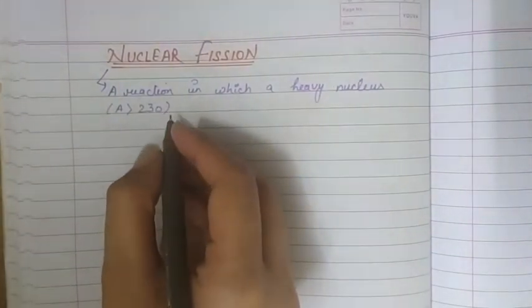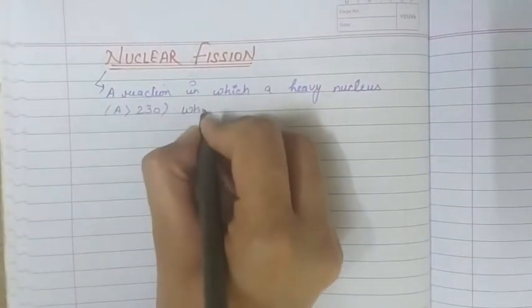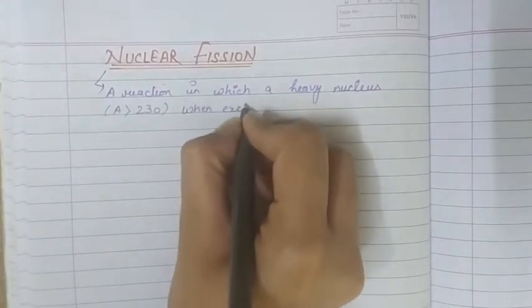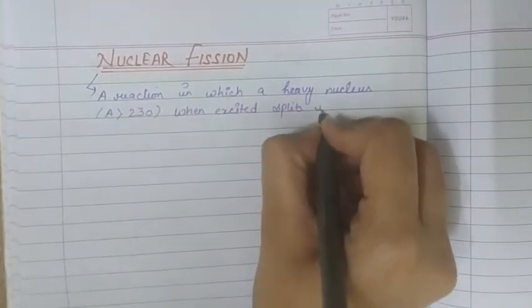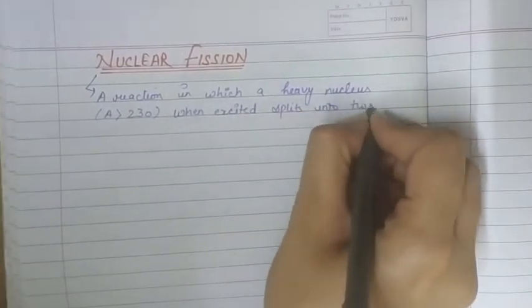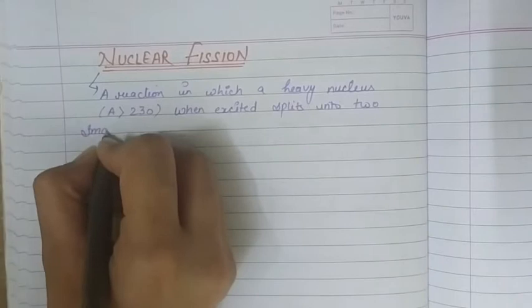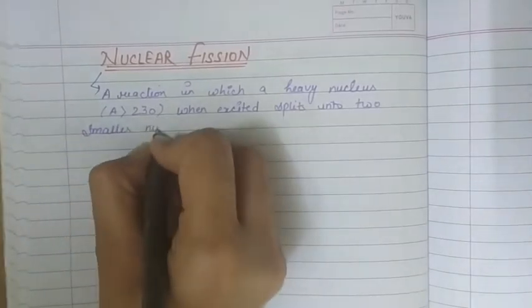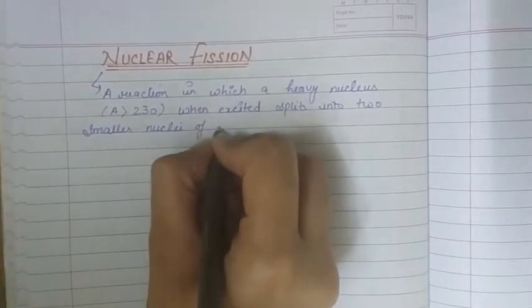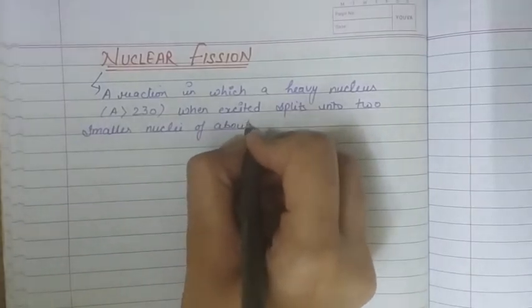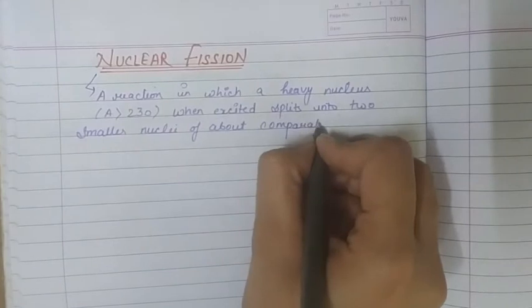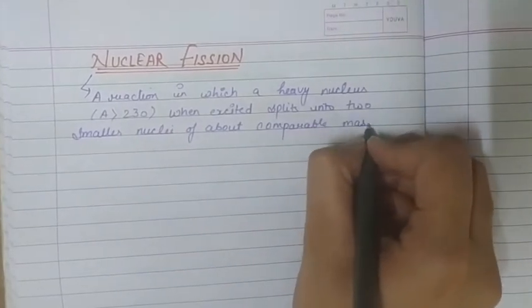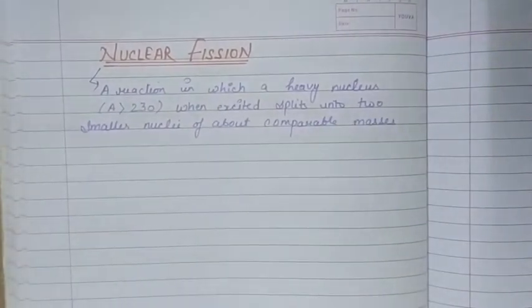A reaction in which a heavy nucleus, when excited, splits into two smaller nuclei of about comparable masses, then such a reaction is called nuclear fission.